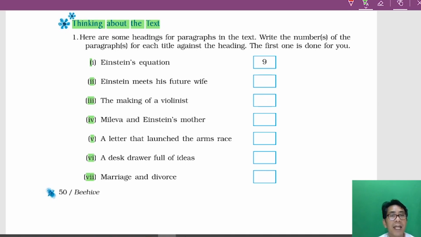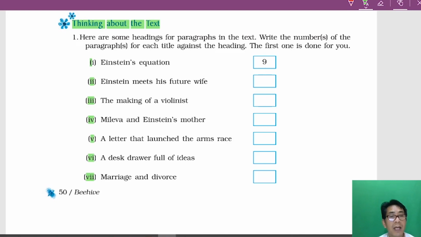Likewise, Mileva and Einstein's mother. You remember Einstein's mother was totally against Mileva, against their marriage. You will find that in para number 10. A letter that launched the arms race: you remember Einstein writing a letter to the American president. You will find that in para number 15. And a desk drawer full of ideas.